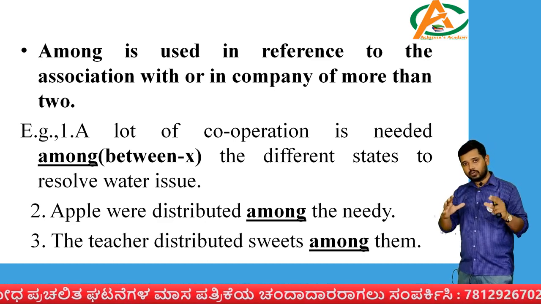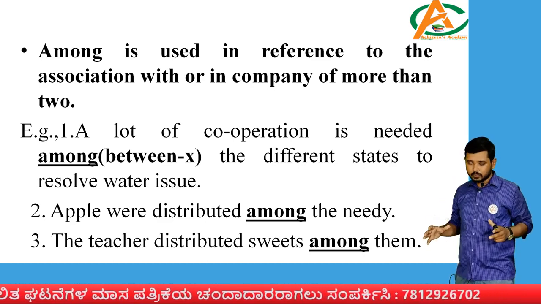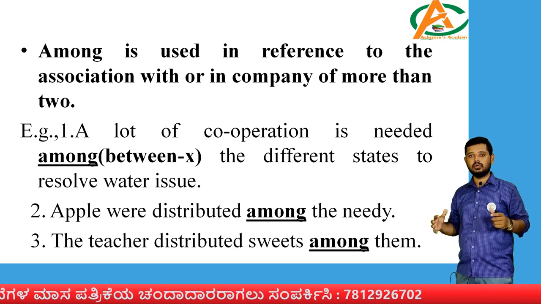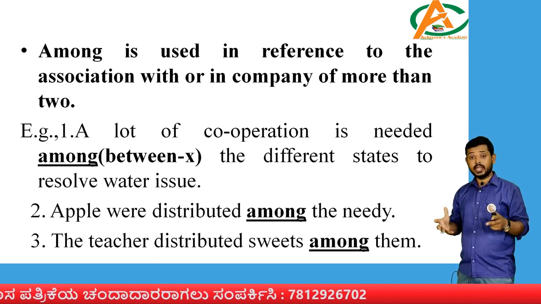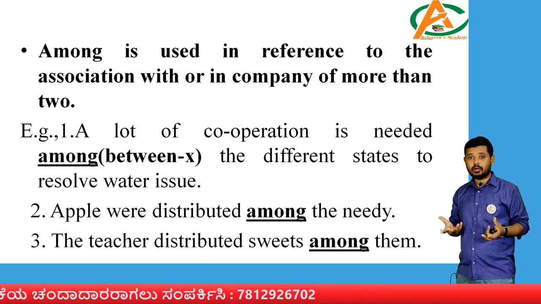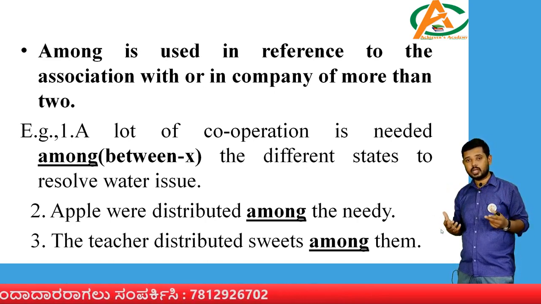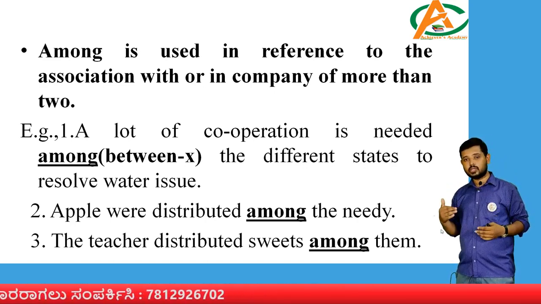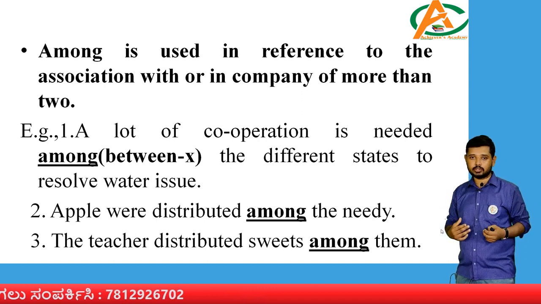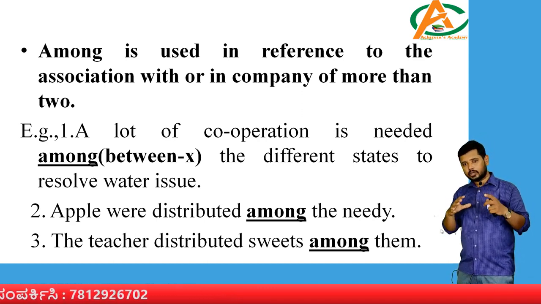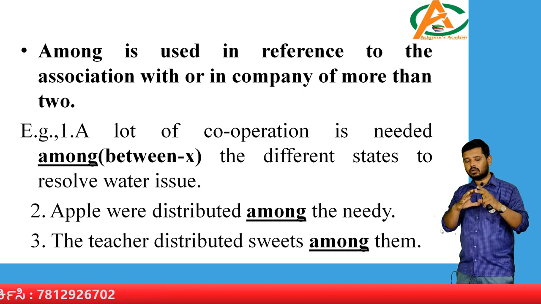A river typically flows through a lot of regions. It might pass through 4 to 5 states, so it becomes a matter of controversy, regarding the sharing, who is on the upper side, who is on the down side, how much water has to be shared among each other. So riparian states, a lot of things are involved.